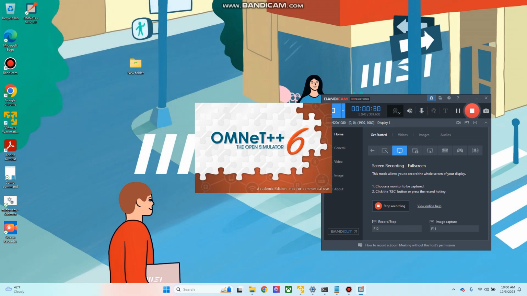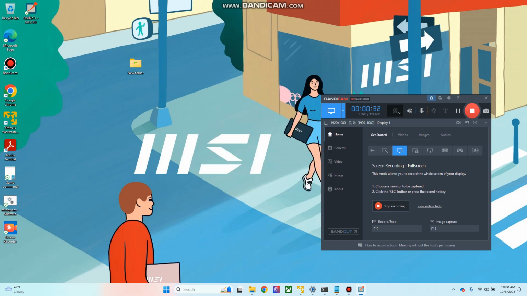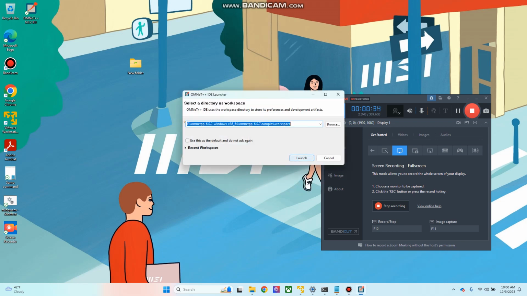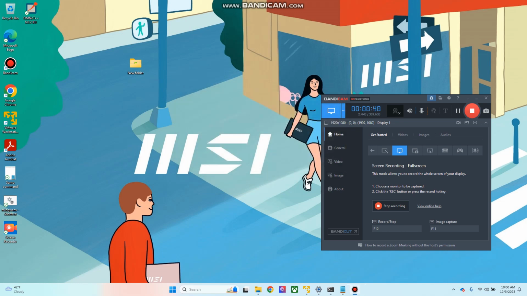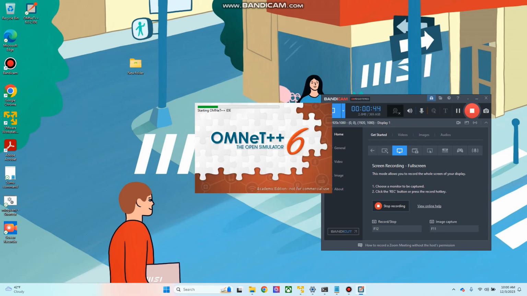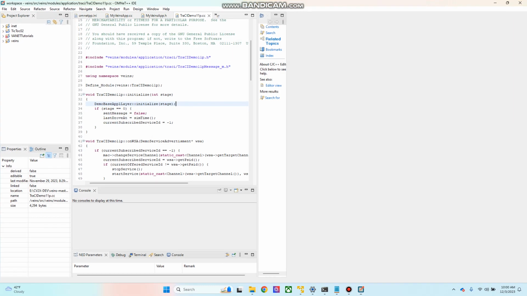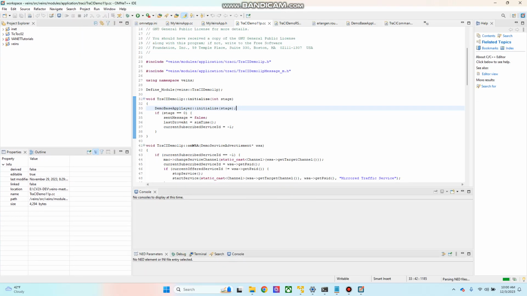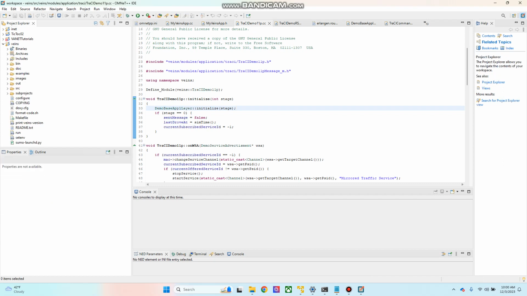So it works relatively fast. The virtual machine I have is OMNET++ version 5, but on my local machine it is the latest version, 6. You can see it will not take much time on my local machine in comparison to the virtual machine. So here is my Veins folder again, and I'm going to run it.